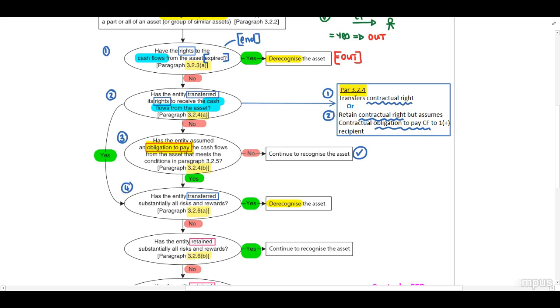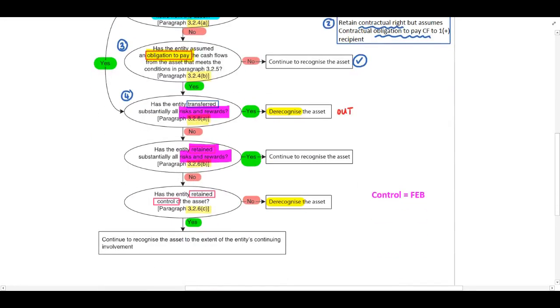Has the entity transferred substantially all risks and rewards? If the answer is yes, derecognize and take out the asset. If the answer is no, has the entity retained, therefore kept, all the risks and rewards? If the answer is yes, continue to recognize the asset.